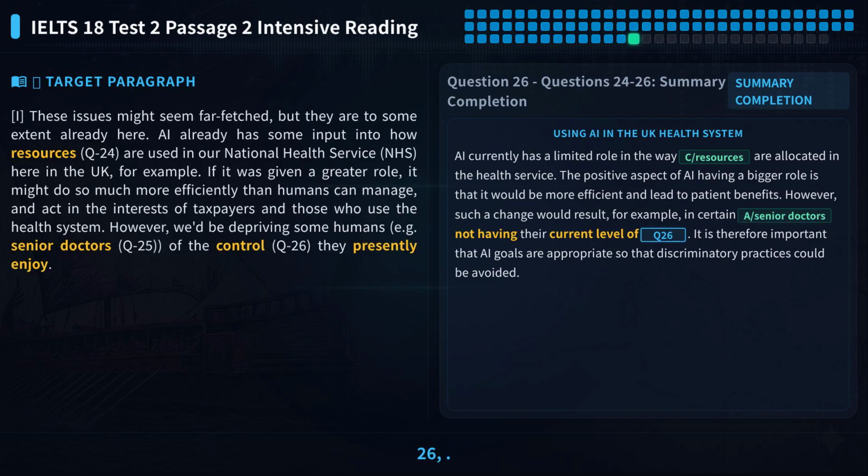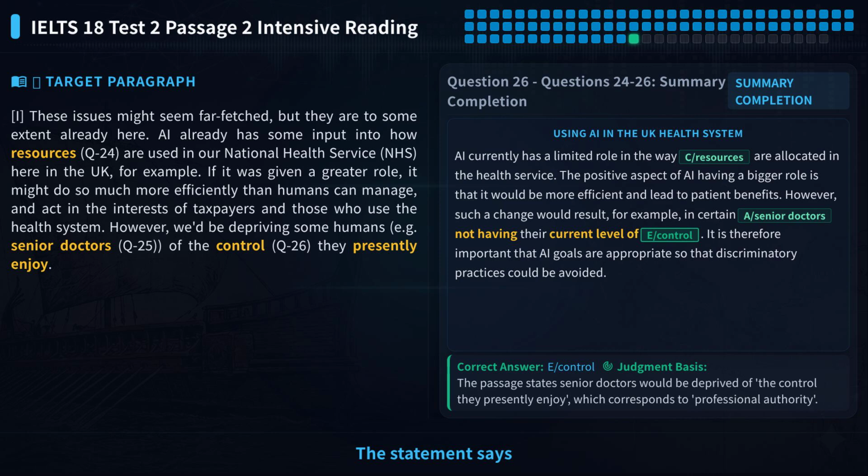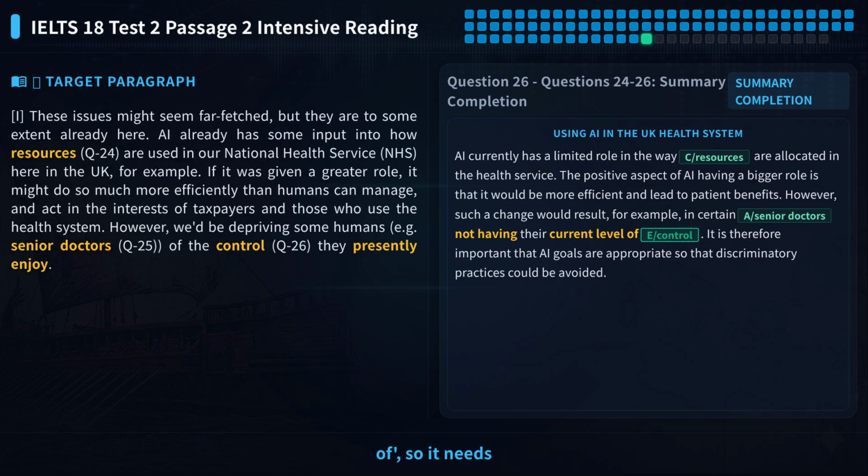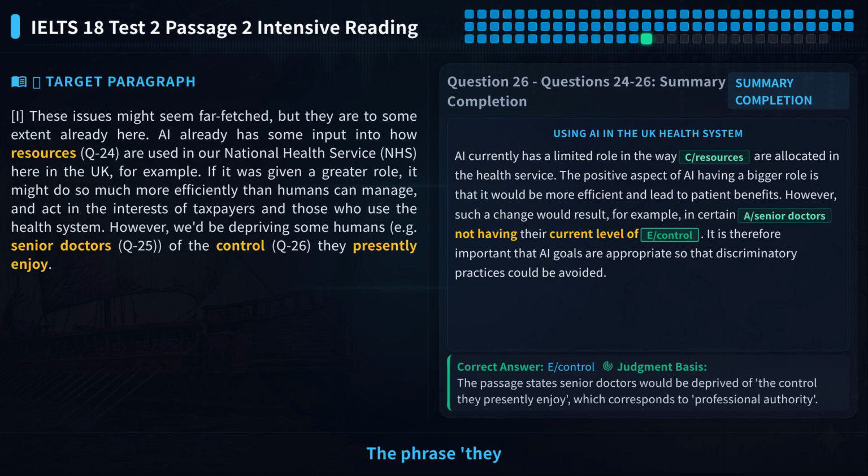Let's look at question 26. It's a completion question. The statement says we would be depriving some humans, like senior doctors, of something they currently enjoy. What is it? The blank comes after depriving of, so it needs a noun. The phrase they presently enjoy tells us it's something they have now but might lose in the future.